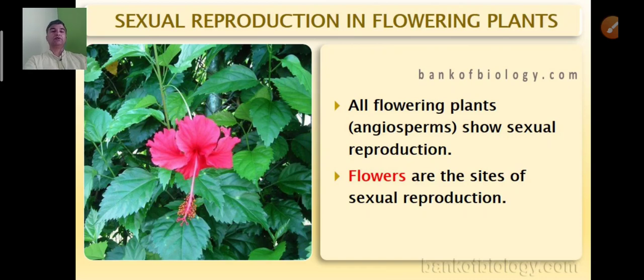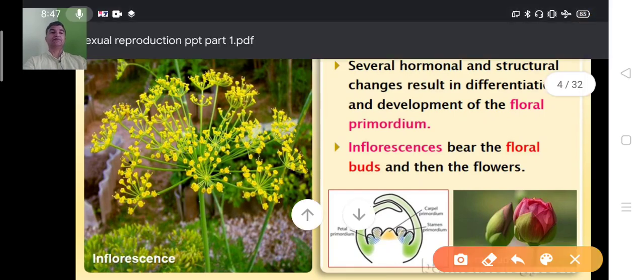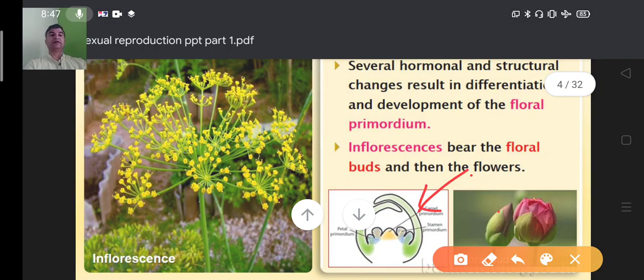When the plant is going to produce the flower, when the plant crosses the vegetative or juvenile phase and enters the reproductive phase, then several hormonal and structural changes result in the differentiation and development of the floral primordia. The floral primordia then elaborates and becomes a flower. So this is a floral primordia, this is a bud and this is a flower.